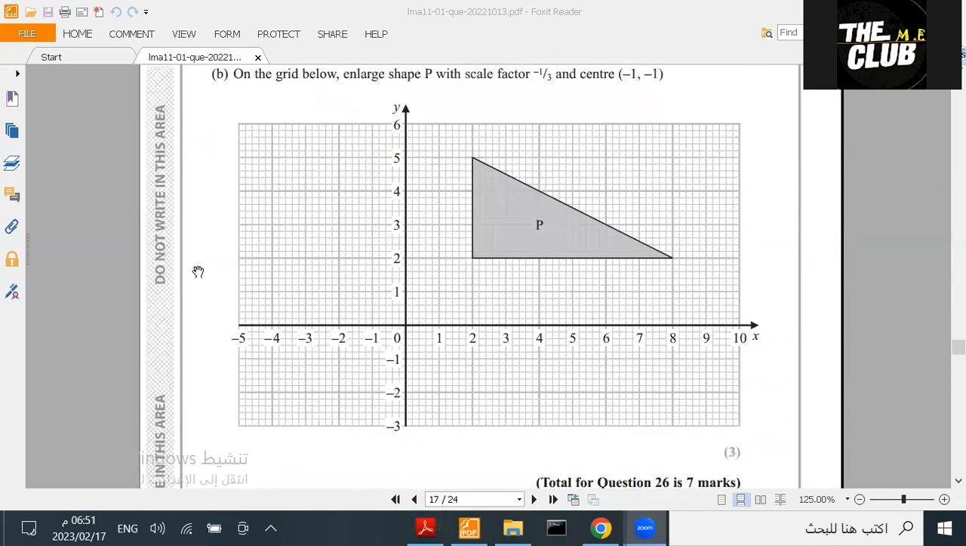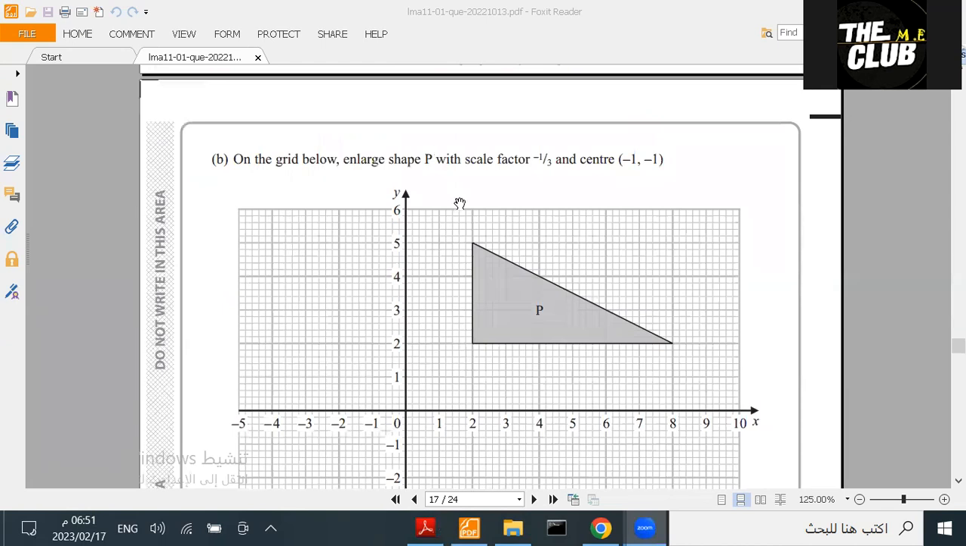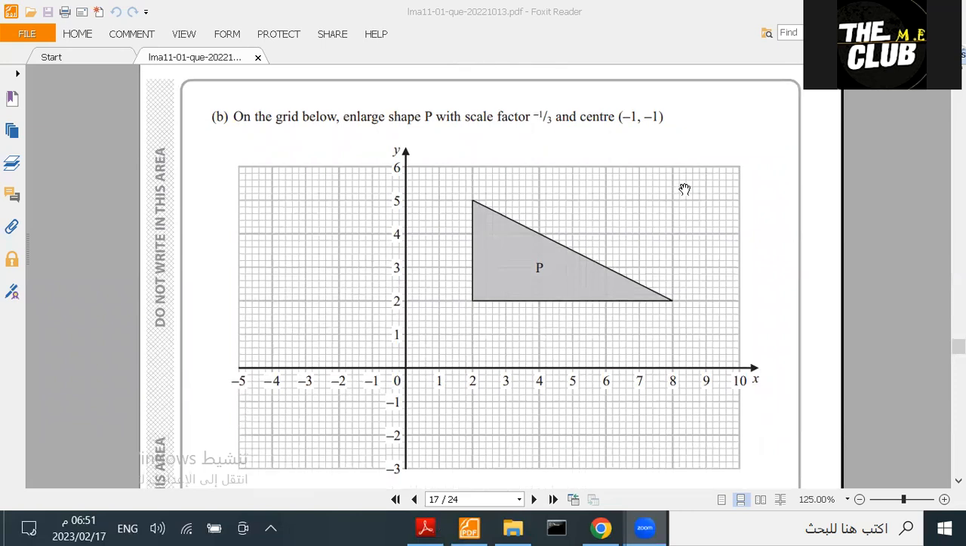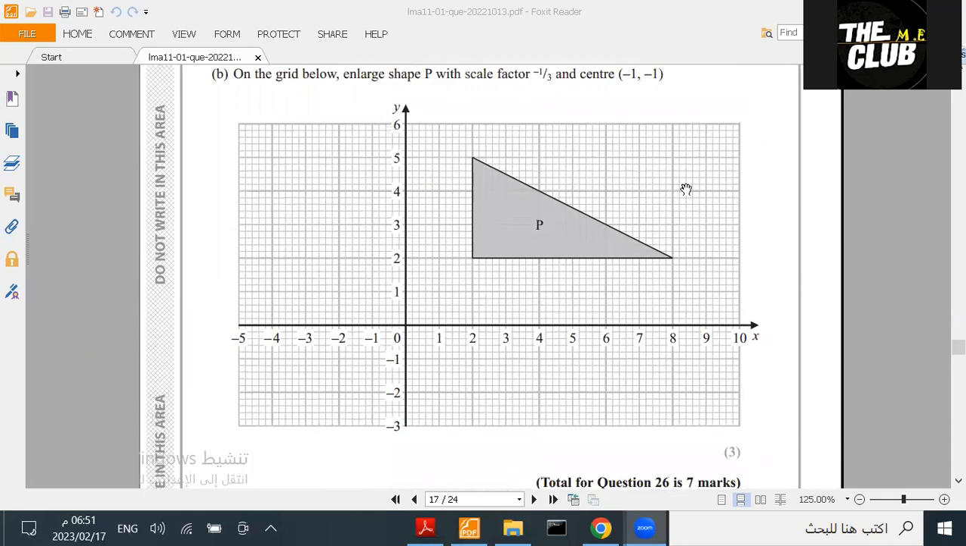Question 20, B. On the grid below, enlarge shape P with scale factor -1/3 and center -1, -1. We're going to enlarge the shape with scale factor -1/3. To enlarge a shape, first we find the center of enlargement. Okay, here, -1, -1. I'm going to put a point on -1, -1, so I can see it. It's here. Now I'm going to enlarge the shape.